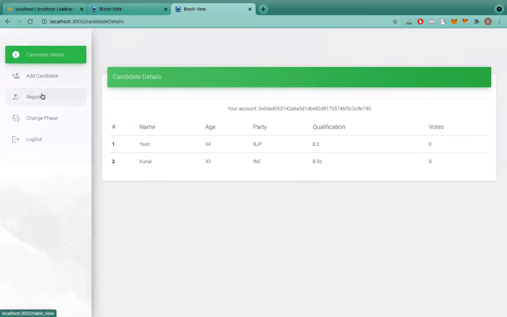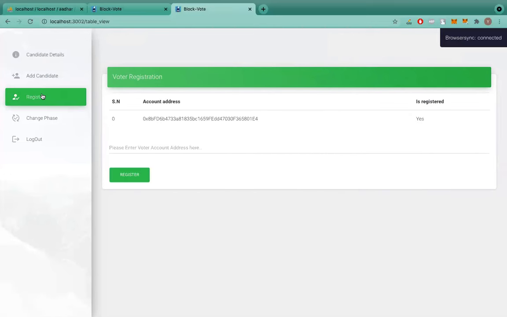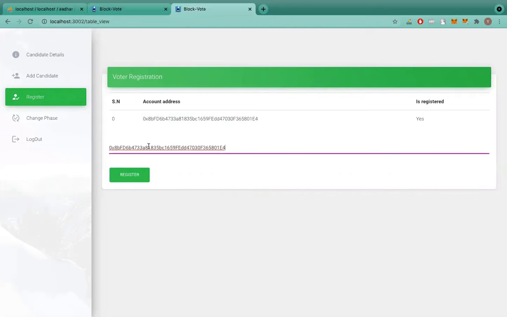Now we will move to the registration section. If we remember correctly, in the user section I filled a form using my Aadhaar number and I registered an account that I will be using to vote. Now all the details will appear here, and what the admin has to do is copy this account address and then register it so that this account is eligible to vote.